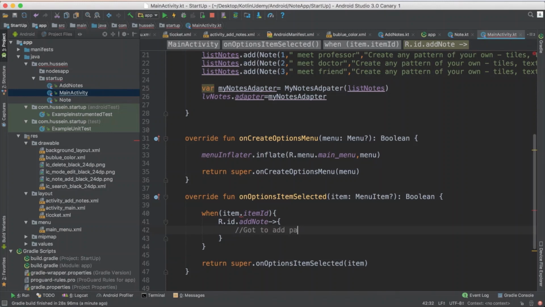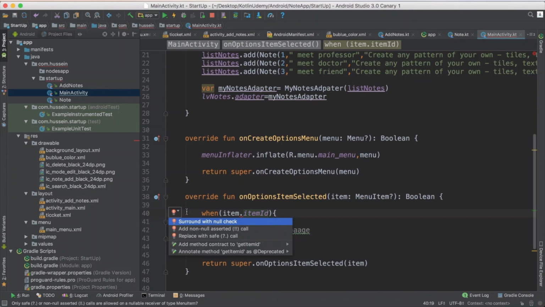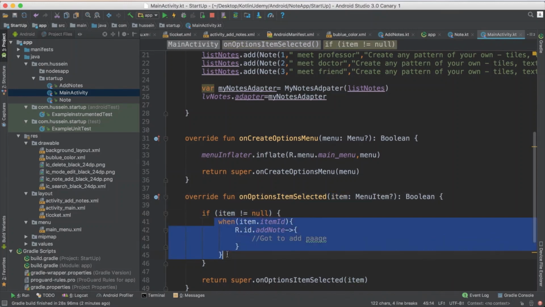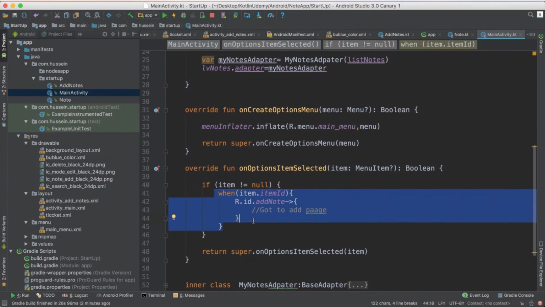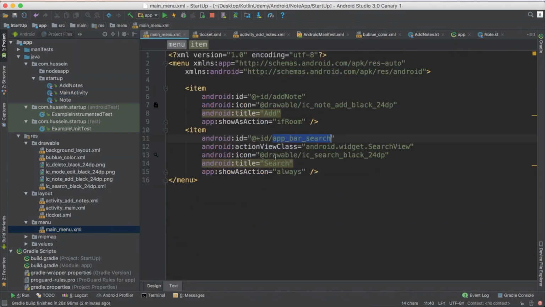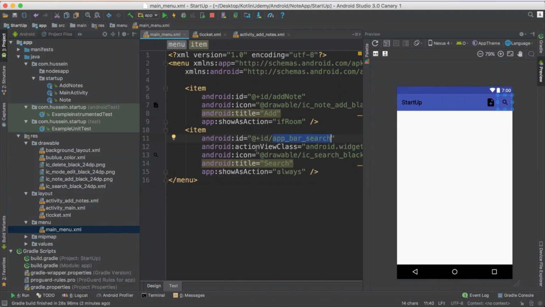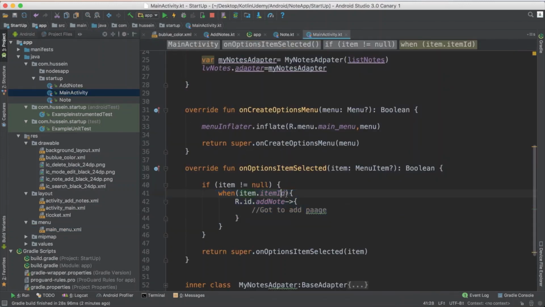Okay, is that right? Because here you will see if the item is add. I think this is because of properties. You need to add the nullable case. If not null, yeah, because you get a null case, so you have to add the null check. If not null, go to this process. So this is for add. Now we have another item in the menu, which is for search. I don't use search here because I don't think search will be accessible from here. You will access it from another place. So for now we are done with the part for add.